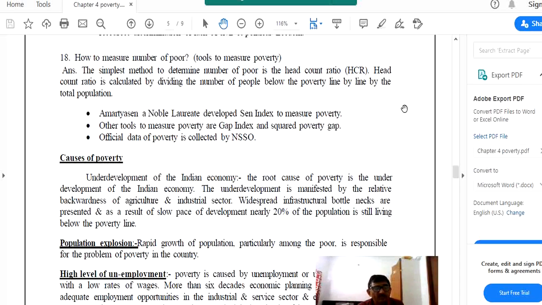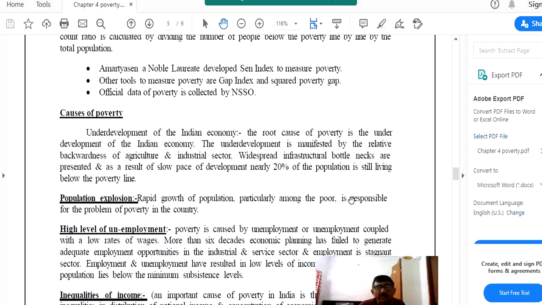in India. Suppose population explosion, rapid growth of population, particularly among the poor, is responsible for the problem of poverty in the country. A high level of unemployment is another cause of poverty in India. Unemployment or underemployment is continuously rising.